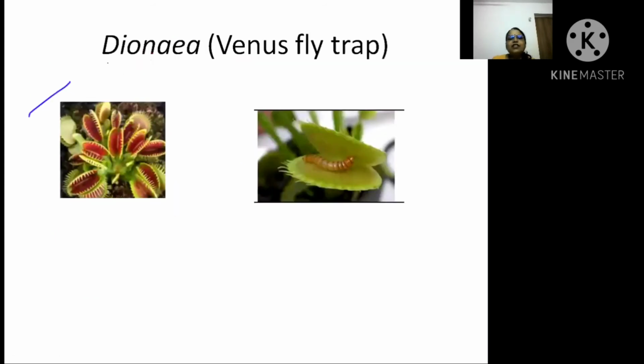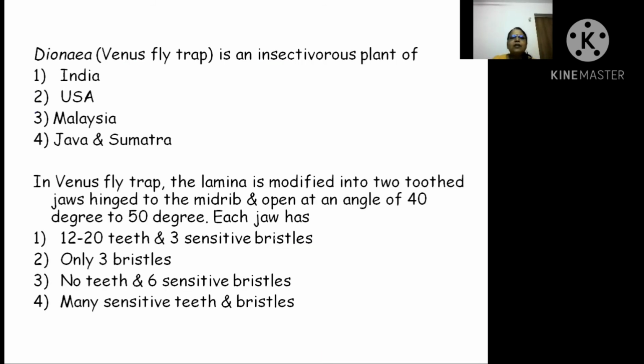Now see, the next insectivorous plant is Dionaea, also known as Venus flytrap. Check carefully, this is the leaf. One leaf is modified. If you see, this is the midrib, check carefully. It is modified in such a way that the moment an insect comes, it will close. So now see the question.